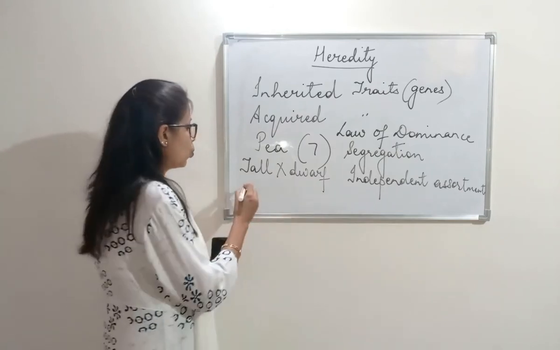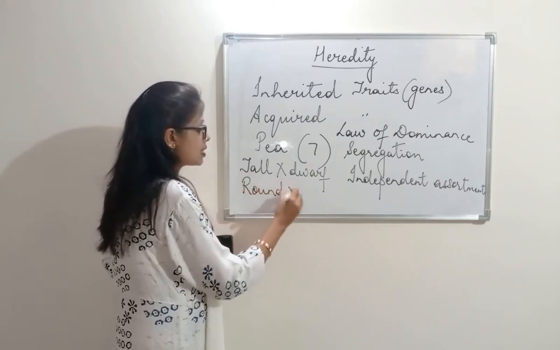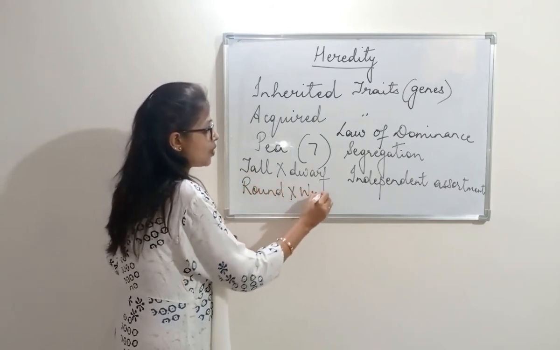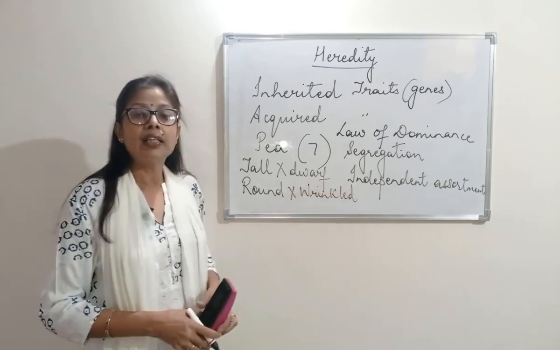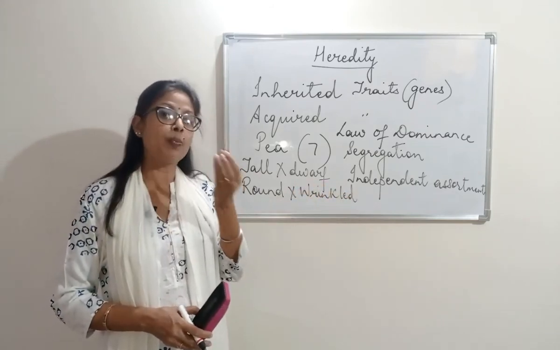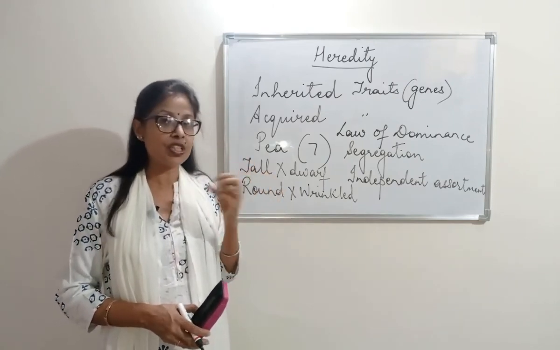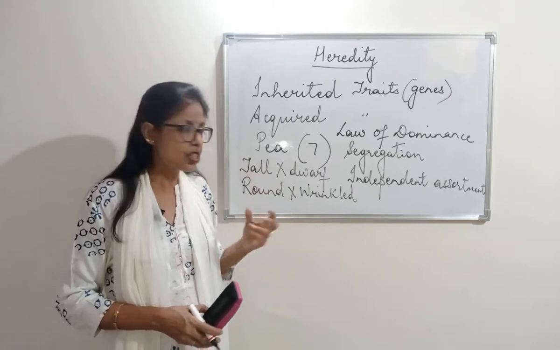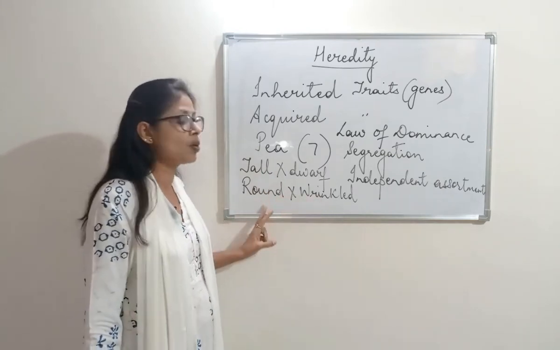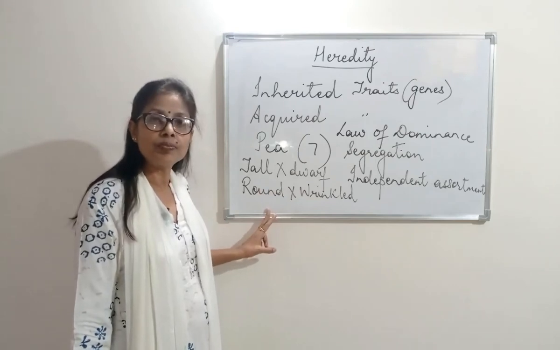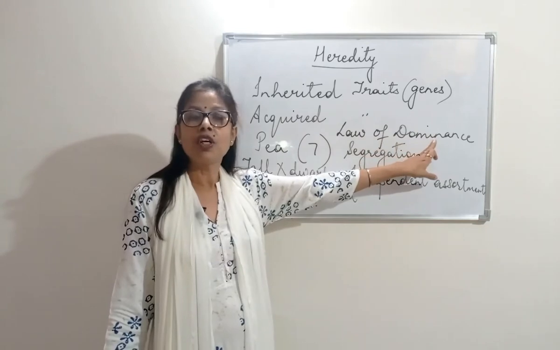He took round and wrinkled seeds. That means when we buy pea plants, sometimes you will see that the shape of the pea changes. Some are round, some are wrinkled, some are yellowish, some are whitish, some are greenish. So when he took round and wrinkled, he found that all were round. All this he framed as the law of dominance.